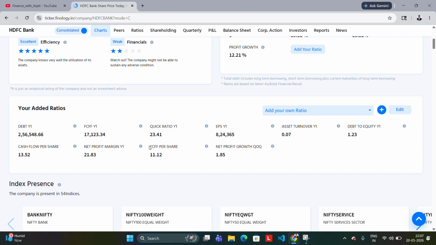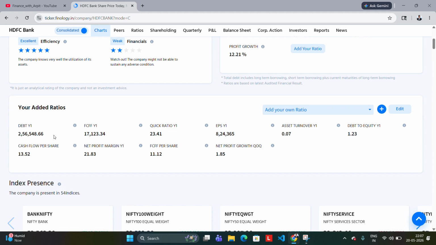As we can see, for many of the other ratios like FCFF, I told you it is a common ratio that we should see for all industries. Its debt is very high, 2,56,548 crore, but it's all right because, as I told you, the banking sector has huge debts, but they have huge income as well.